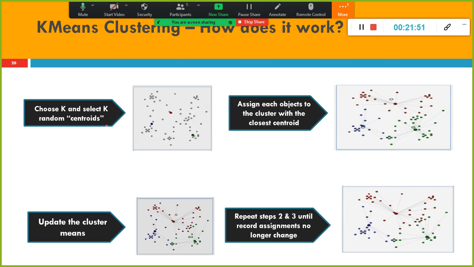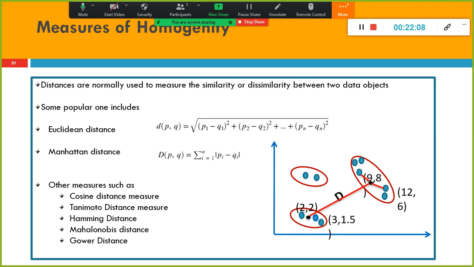Look at choose K and select. So these are the steps, right? Choose K and select K random centroids, and then the next one is assign objects to the cluster with the closest centroid, and update the cluster means. Repeat steps 2 and 3 until record assignments no longer change. That's all very easy, right?